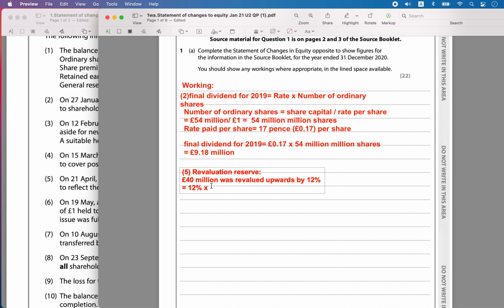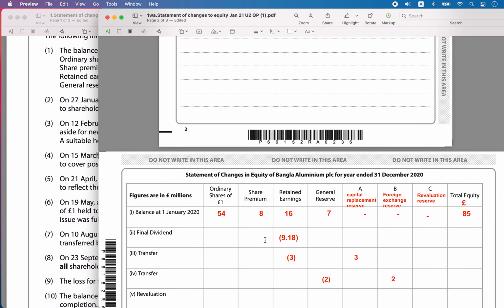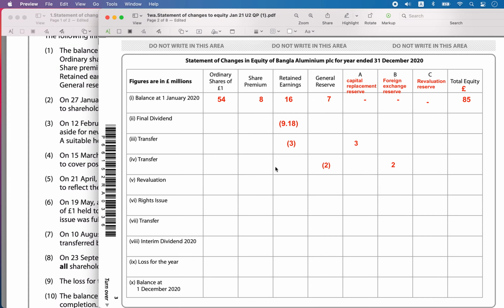That is equal to 12% of this 40 million value of the asset, which is going to be 4.8 million pounds. So 4.8 million pounds of upward revaluation has occurred, and so I am going to create it as a reserve here. So 4.8.